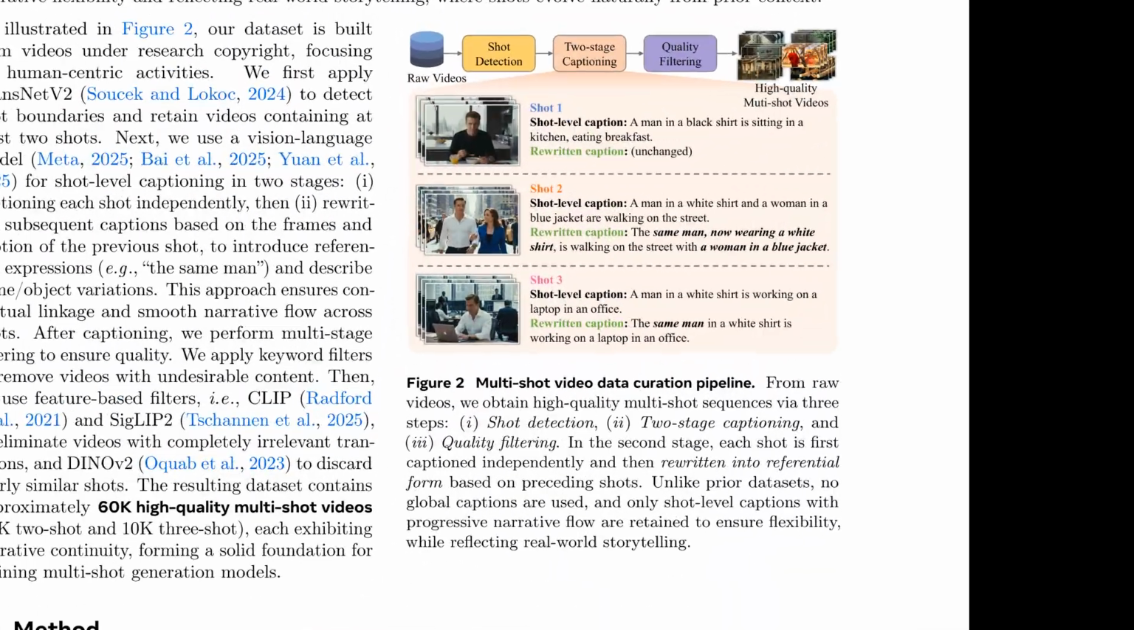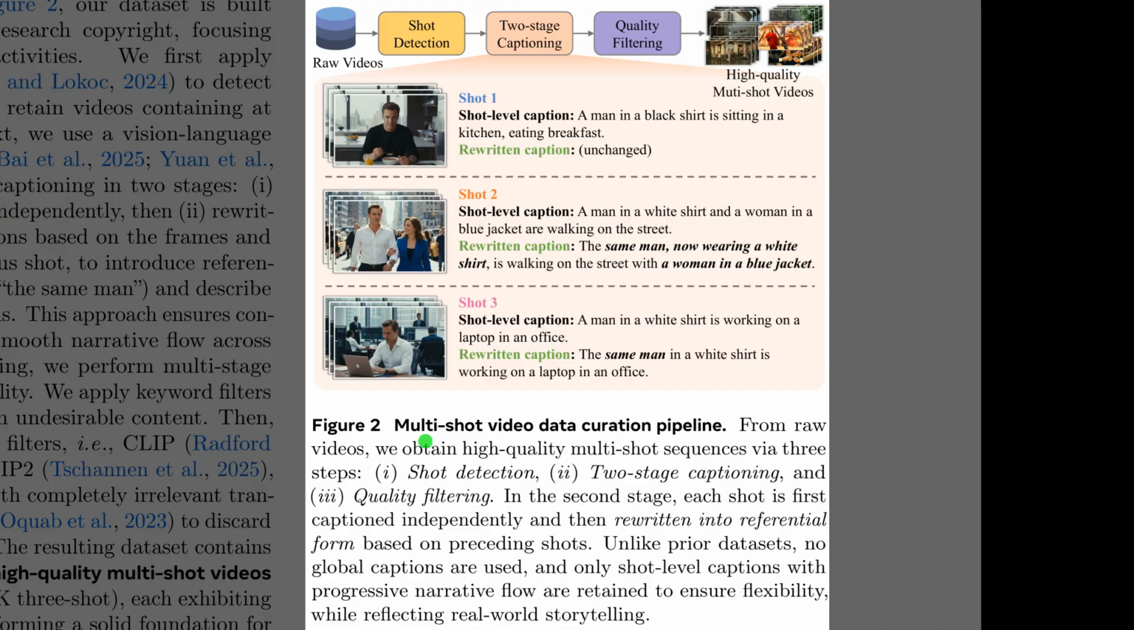Figure 2 explains how the training data itself already encourages coherent stories across shots. The top pipeline shows raw videos passing through shot detection, two-stage captioning, and quality filtering, so only clean, multi-shot sequences remain. The large middle panel then illustrates 3 example shots, where each one first gets an independent caption. A second rewritten caption adds referential phrases like the same man or a woman in a blue jacket, which explicitly ties the shots together and mirrors natural storytelling.